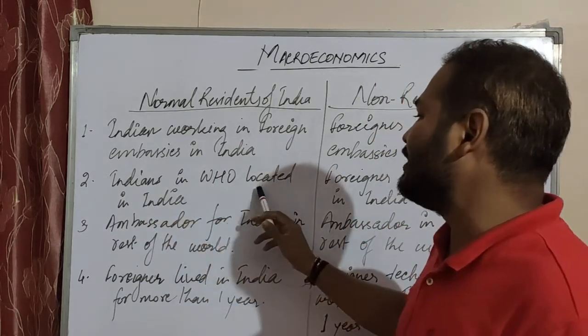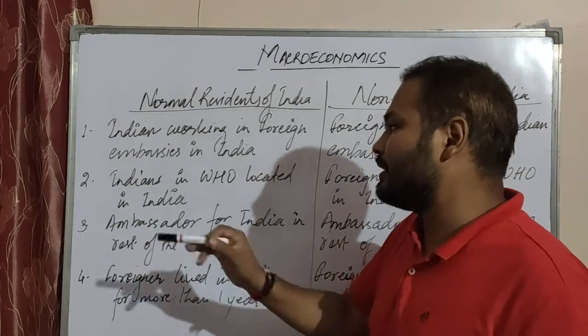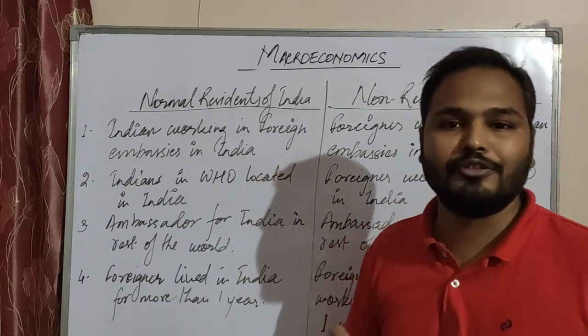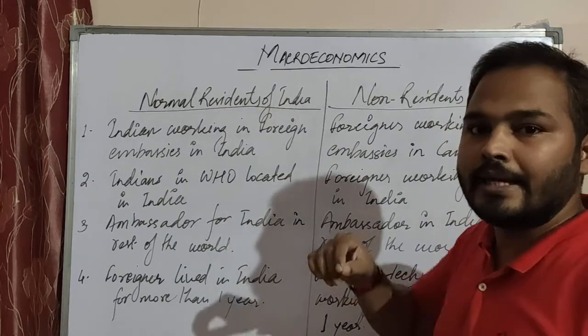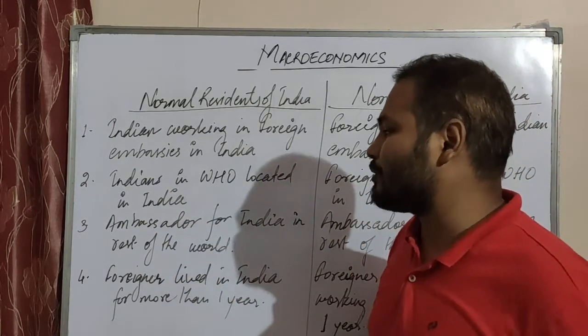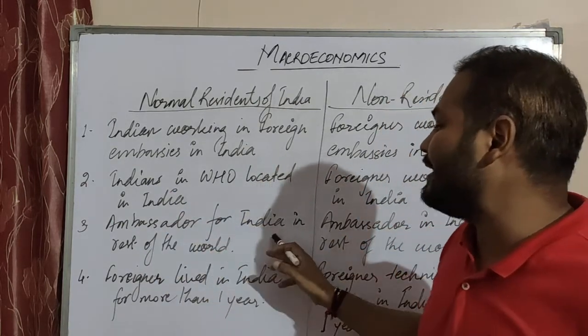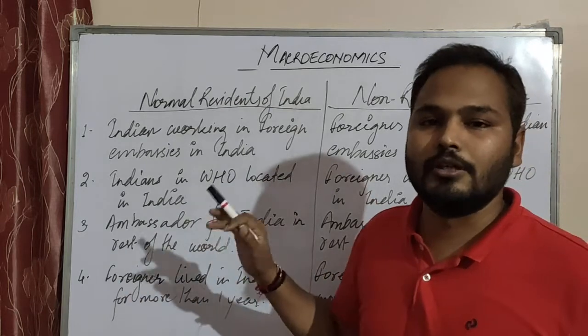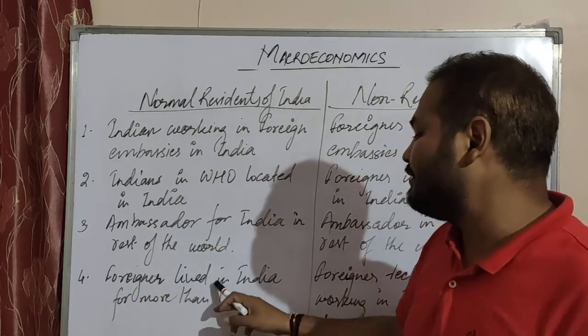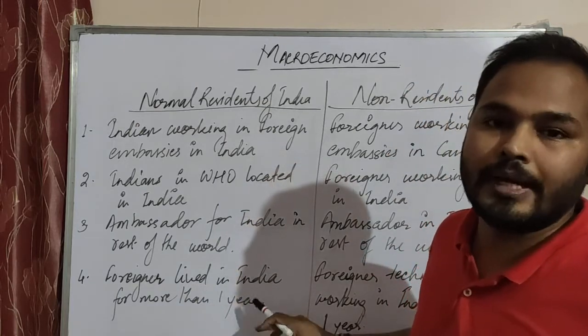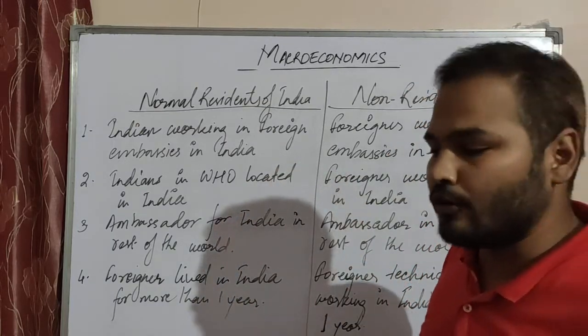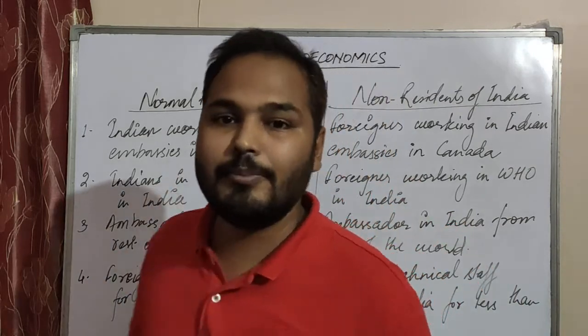Indians working in the WHO, if the WHO office is located in India, are normal residents. Ambassadors of India in the rest of the world are also normal residents. A foreigner living in India for more than 1 year will be called a normal resident.